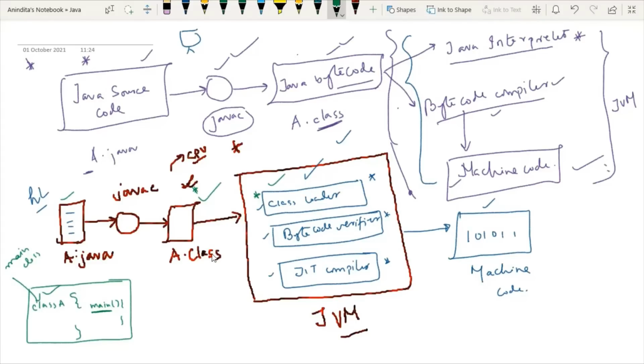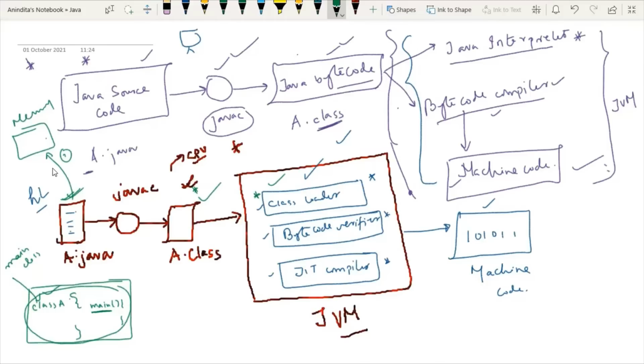So what is the responsibility of the class loader? The main class, whichever exists in the source code, is loaded into the memory, right? Because in order to execute your source code, you have to load it into the computer memory. This is our first intention. Now you cannot load this a.java file or the source code directly into the memory.